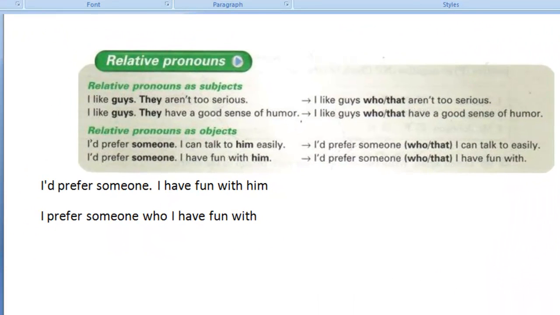In our second example, we do something quite similar. We have two pieces of information, and we're going to substitute the pronoun in our second statement, and we're going to replace that with a relative pronoun.